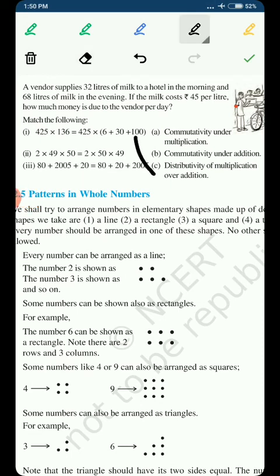First will be matched with C, second will be matched with A, and third will be matched with B. Okay, so this is the way we have to do it. So the important thing, again and again, is the concepts, the properties. So please concentrate on the properties, do practice and get perfect in these concepts.